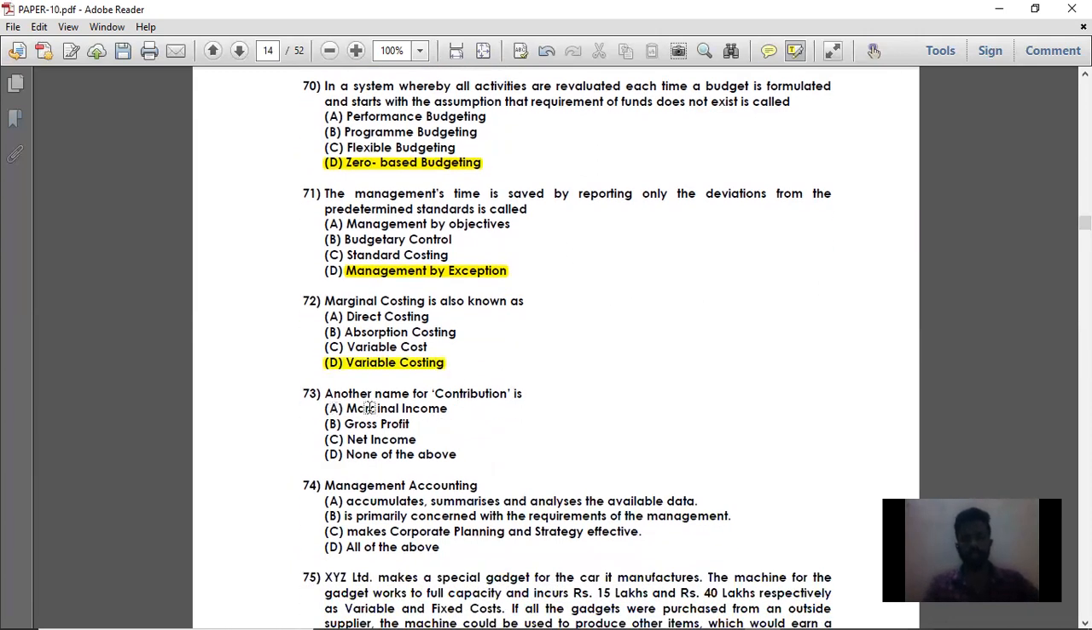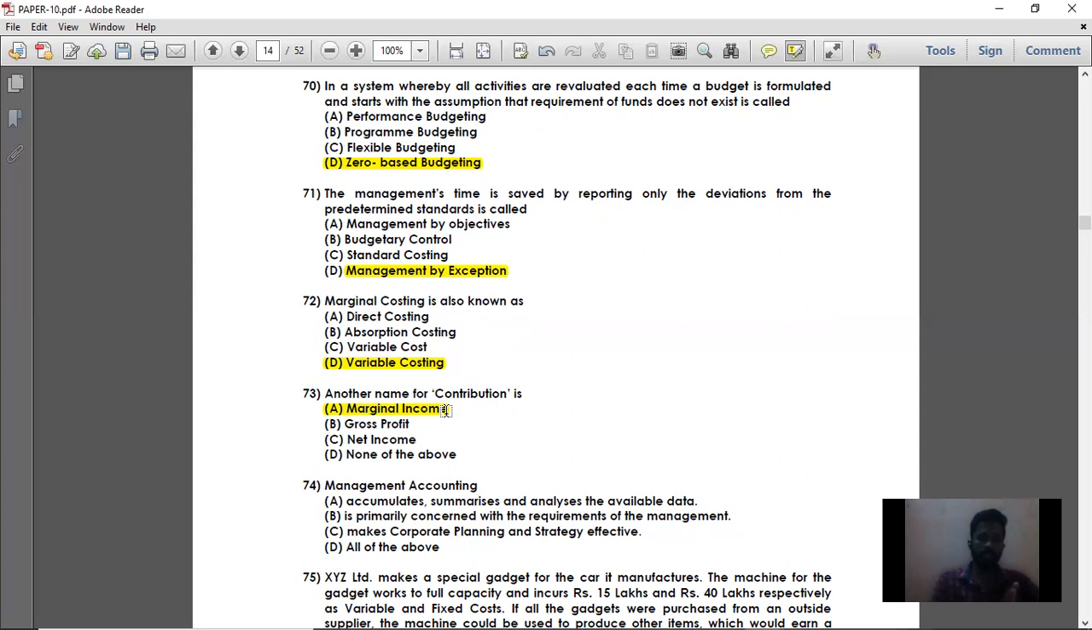Next, question number 73. Another name for contribution is marginal income. Marginal cost is nothing but variable cost. From sales, if you take off variable cost, you get contribution. If you take off marginal cost, you get marginal income. So variable cost means marginal cost, and contribution means marginal income.